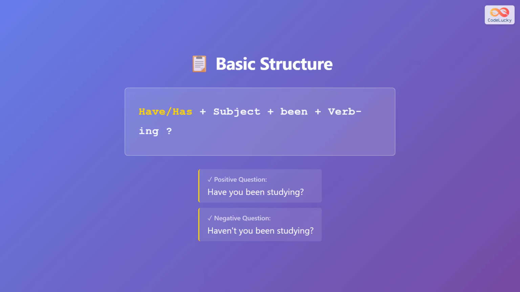The basic structure for present perfect continuous questions is have or has plus the subject plus been plus the verb with ing. For example, have you been studying? Remember, we use have with I, you, we, and they. We use has with he, she, and it.